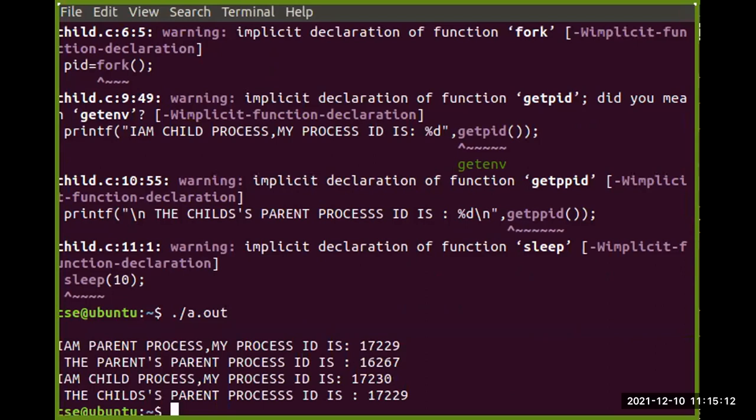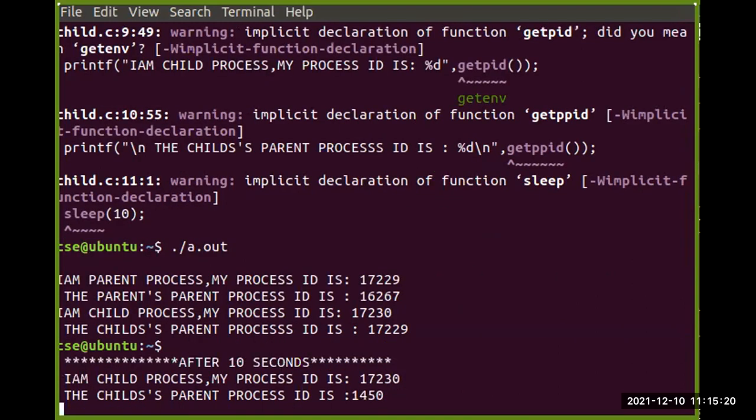So when I try to run this particular program, look, in the first scenario I am a parent process and we get my process ID, and then the parent of that, first of all, I think, okay.